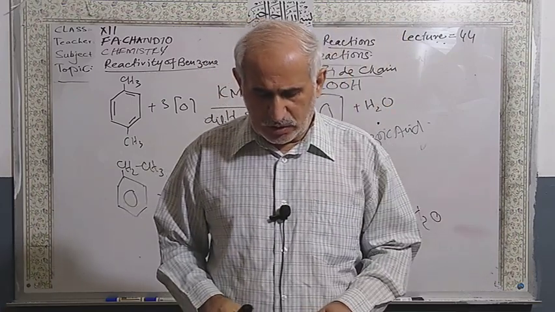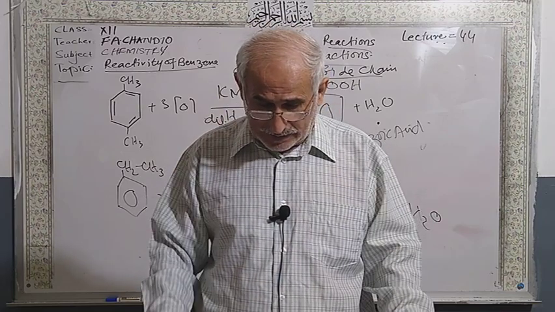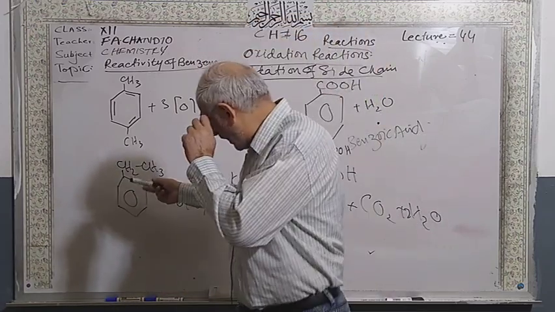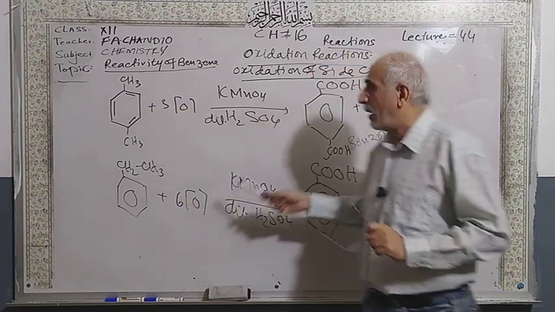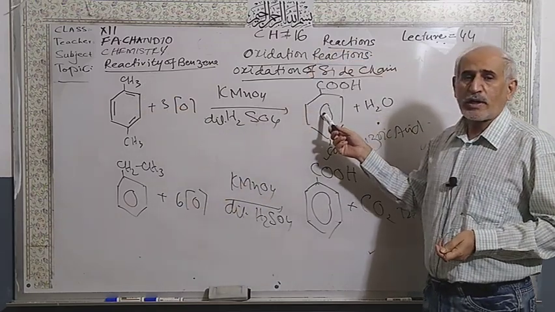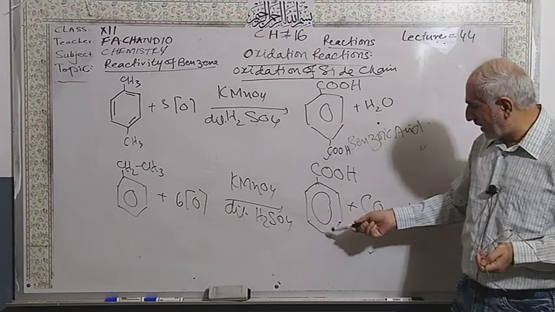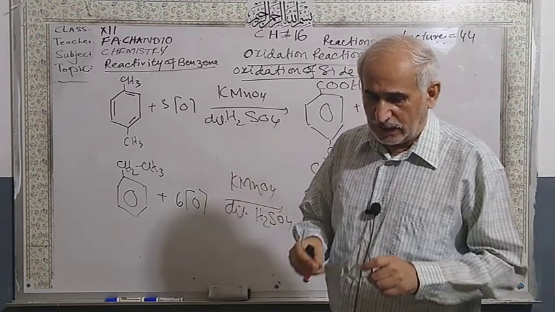Very important, I told you this reaction, and you should remember very well that if there is a side chain with different numbers of carbon atoms, the main product will be only benzoic acid. If there is another side chain also, there will be another carboxylic acid functional group.